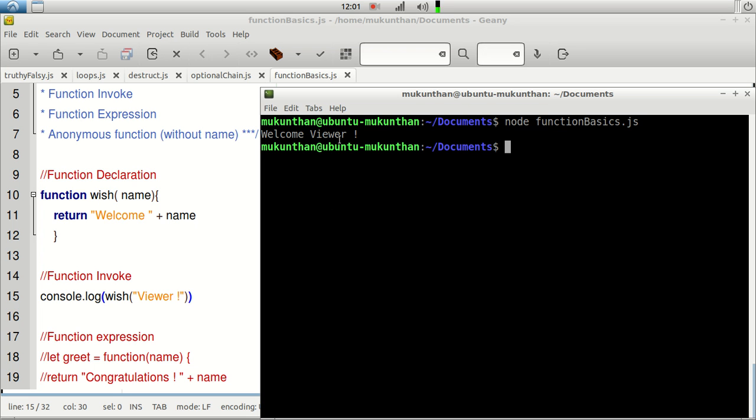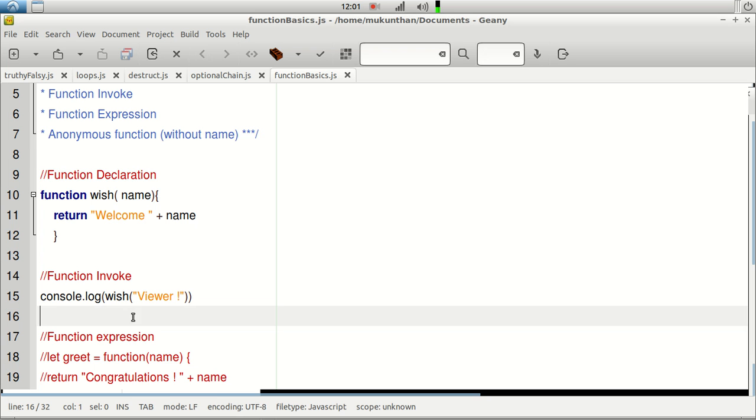Here you can see welcome viewer. It has been concatenated and written, and console.log will take care of just displaying into the console.